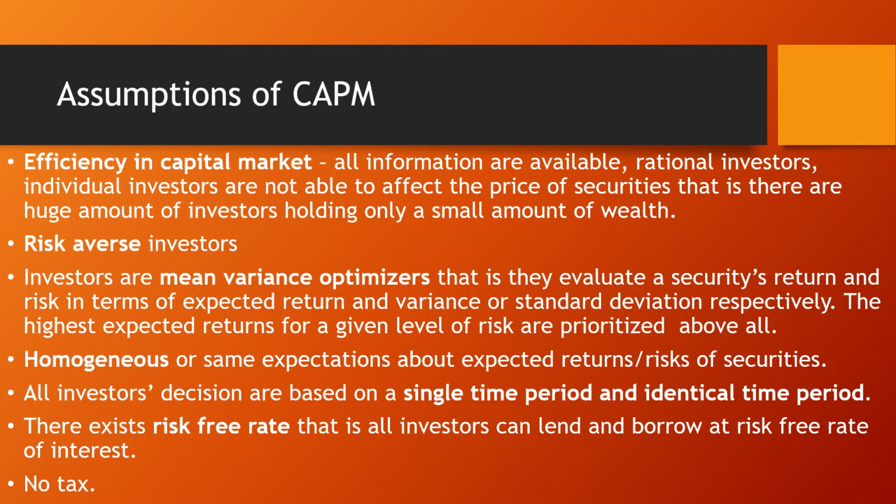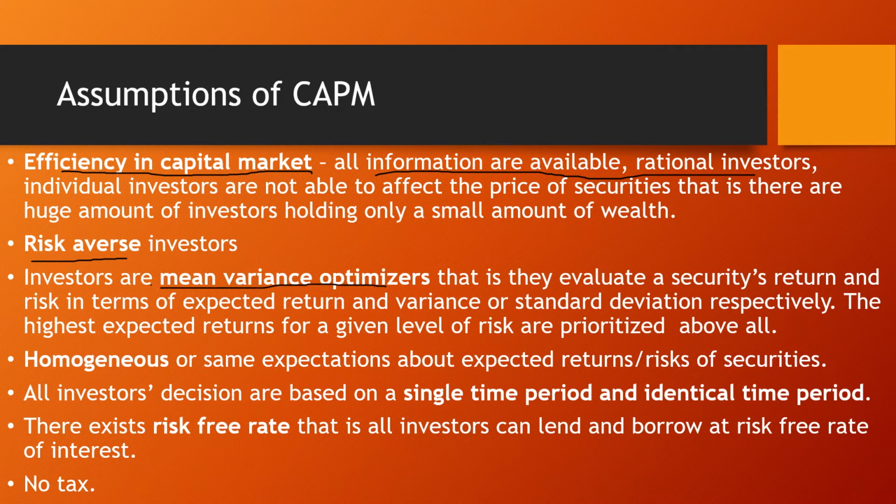Now the assumptions of CAPM. The first assumption is efficiency in the capital market, where all information is available. Investors are rational, and individual investors are not able to affect the price of securities, that is, there are a huge number of investors each holding only a small amount of wealth. Investors are risk averse, that is, they do not like to take risk. Investors are mean-variance optimizers.